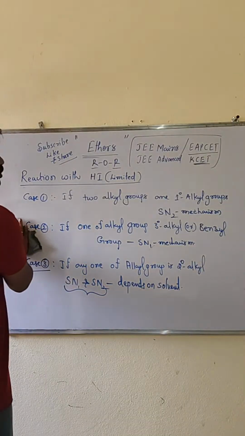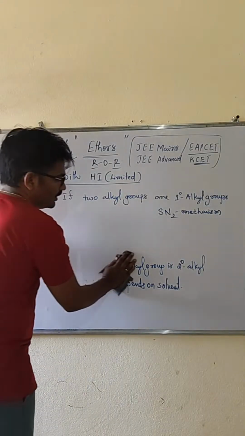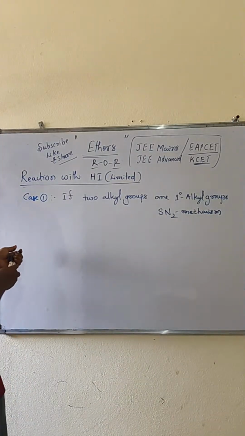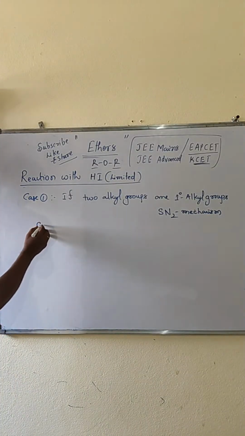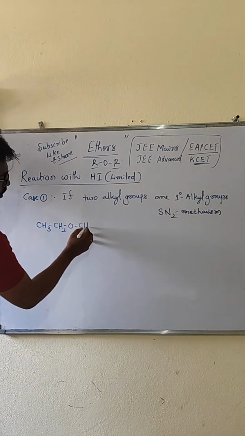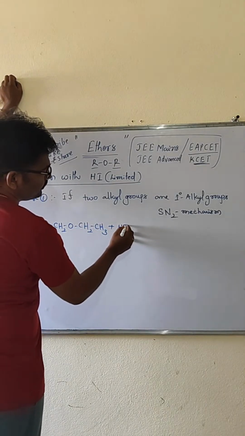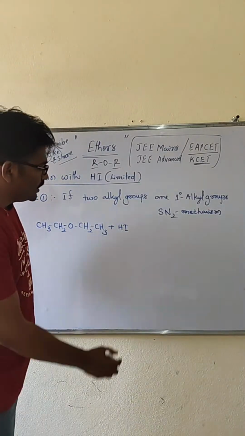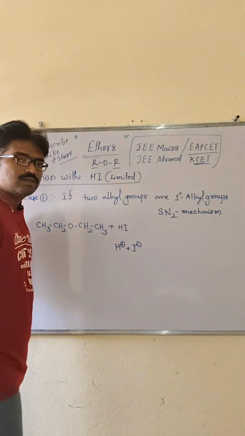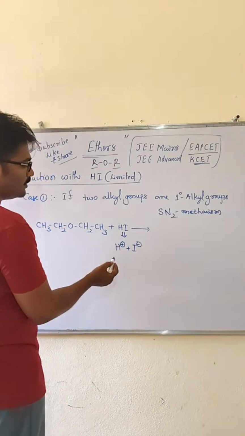Case number 1: if both alkyl groups are primary alkyl groups, then SN2 mechanism takes place. See, first, the ethyl group only we are taking: CH3 bond CH2 bond O bond CH2 bond CH3. When it is treated with hydrogen iodide, hydrogen iodide can be dissociated into H plus and I minus.